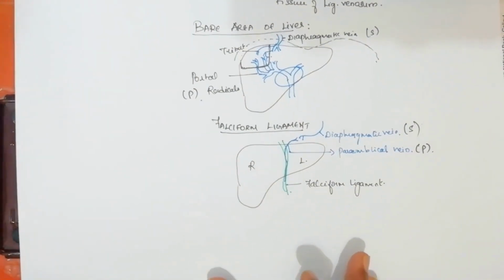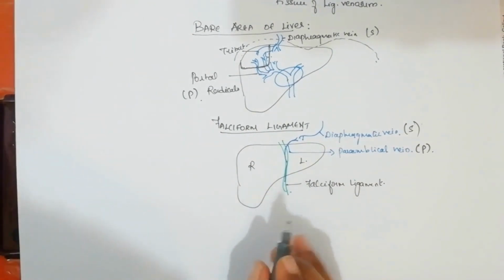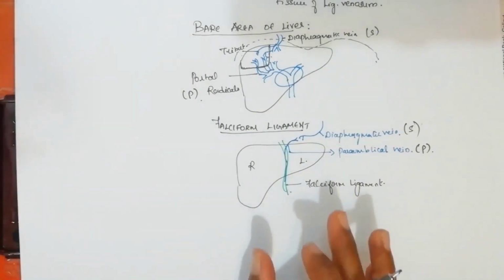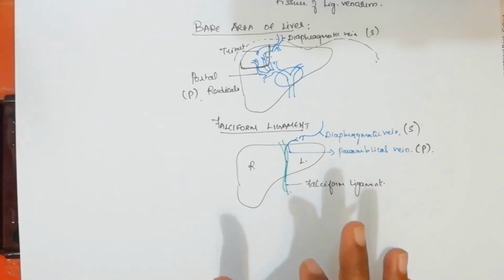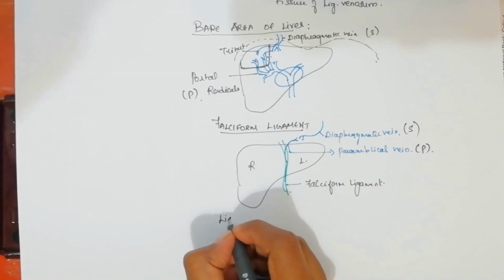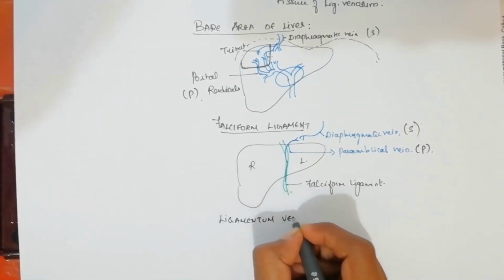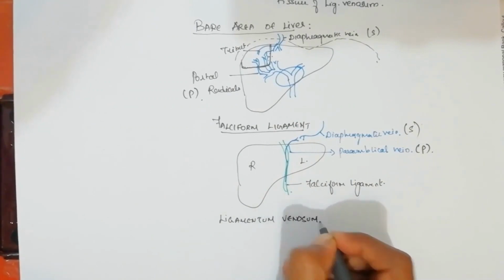Now we will move on to another area, which persists only in infants. We have another anastomosis happening before birth, that is in the fissure for ligamentum venosum.